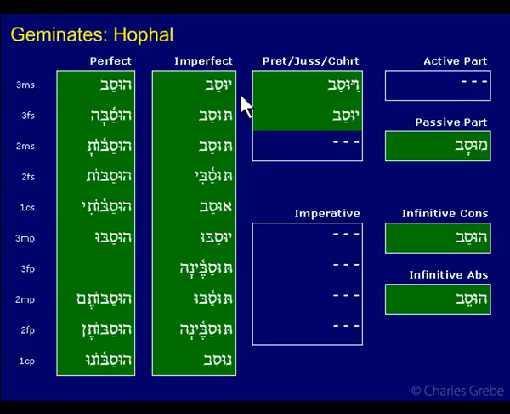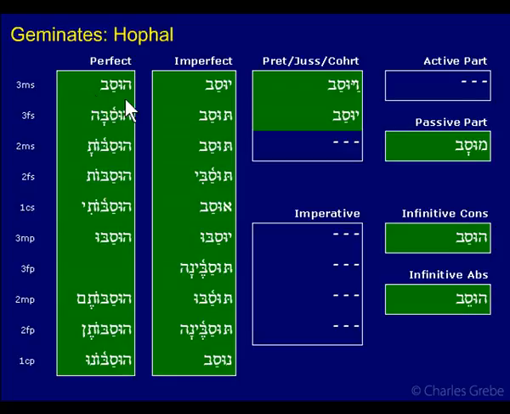So, what this means is that if we see a verb like this in a text and we don't know what the verb is, but we see this form, then it could be that it is a verb that starts with a vav. That would be a first vav, okay? So vav samech bet. Or it could be a verb that has either a vav or a yud in the middle, so a hollow verb. Or it could be a verb that has the last two radicals the same, so samech bet bet.